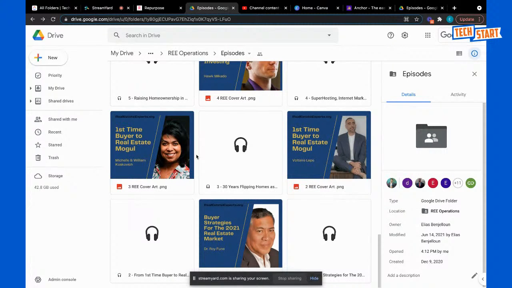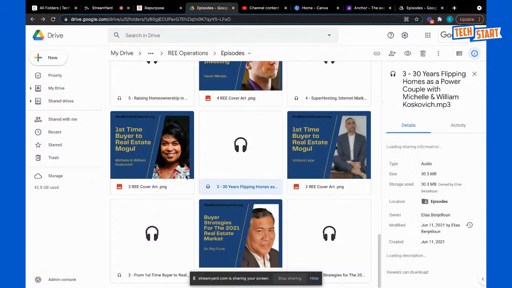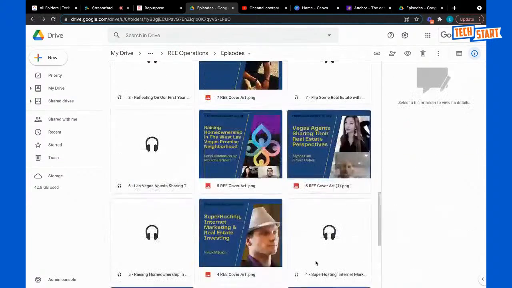So if you could reorganize this folder by moving everybody into the right place. So Michelle's, number 3 goes into 3 and 3 goes into 3 and so on. That would be much appreciated.